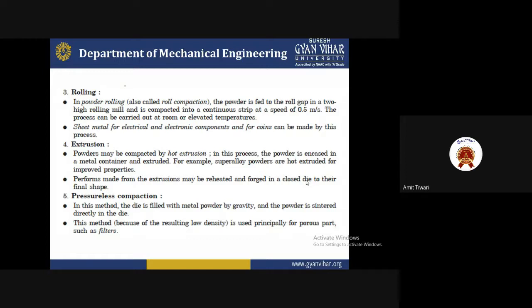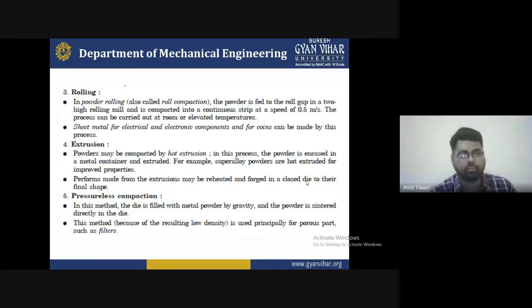So what is the next one? That is extrusion. What is the extrusion process? We know that powder may be compacted by hot extrusion. In this process, the powder is encased in a metal container and extruded. For example, superalloy powders are hot extruded for improved properties. The part made from the extrusion may be reheated and forged in a closed die to its final shape.